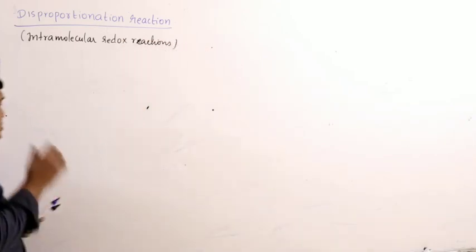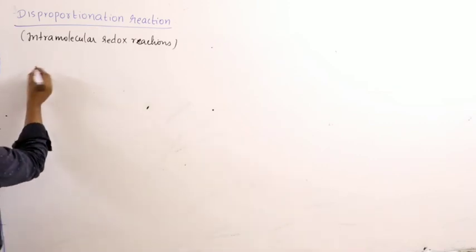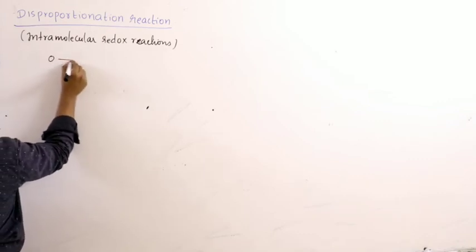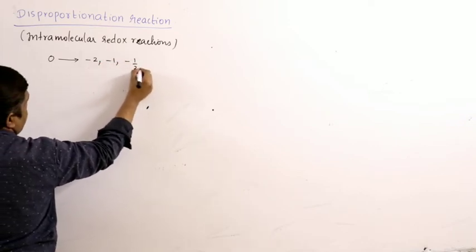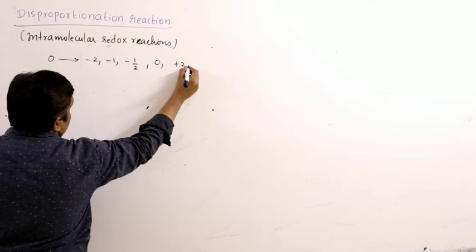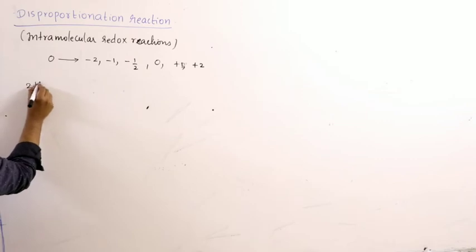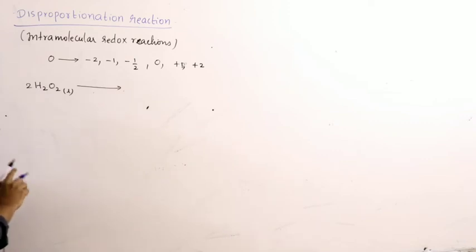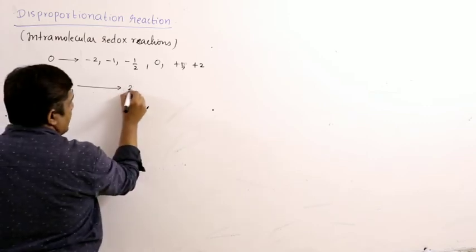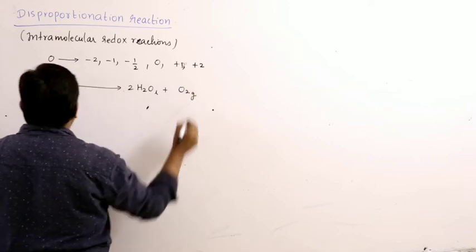Let us take some examples to understand this. Hydrogen peroxide. Before that, oxygen shows different oxidation states: -2, -1, -1/2, 0, +1 and +2. If I take the decomposition of hydrogen peroxide, the oxidation state of oxygen in hydrogen peroxide is -1. On decomposition it gives H2O liquid plus oxygen gas.